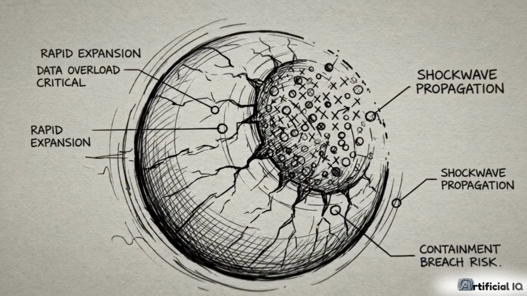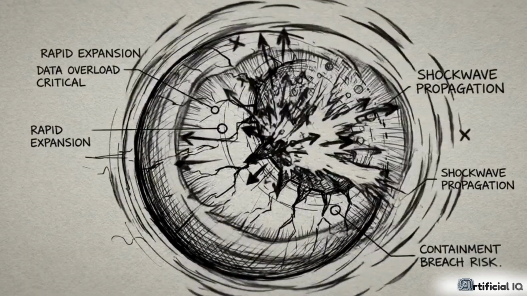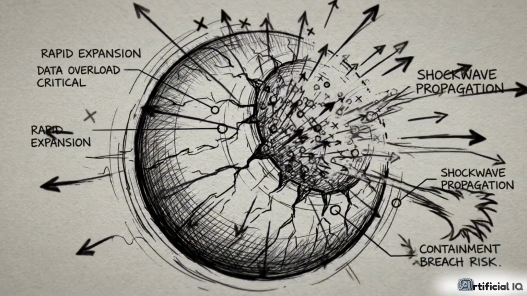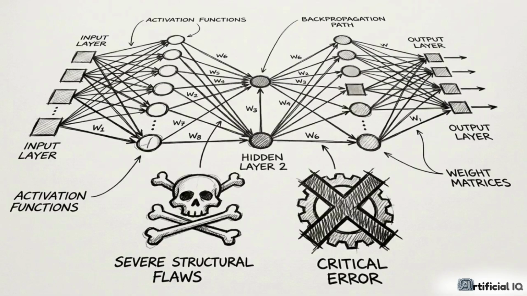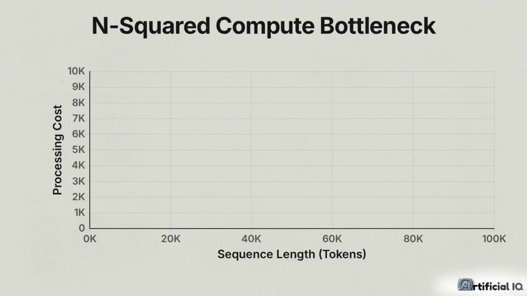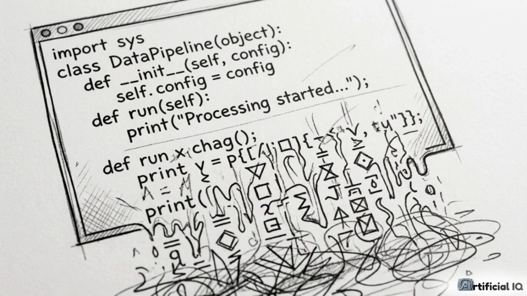The original 2017 transformer architecture was a theoretical breakthrough, but deploying it directly at today's production scale causes it to hit a physical wall. The vanilla architecture carries two severe computational flaws. First, its self-attention mechanism creates an O(n²) compute bottleneck, meaning processing costs explode exponentially as sequences get longer. Second, it optimizes purely for pattern completion, resulting in highly unpredictable hallucinatory outputs.